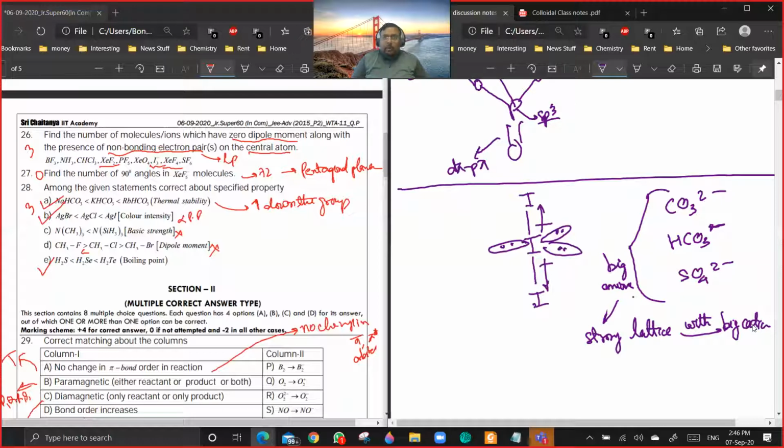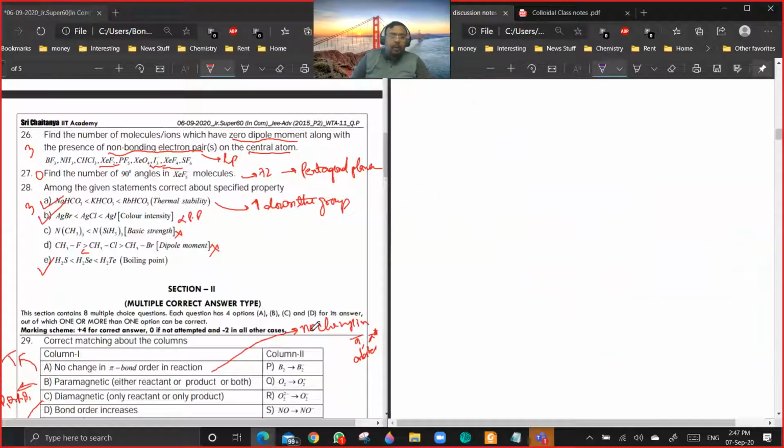Are you getting a point? So there is Na2CO3, K2CO3, and Rb2CO3. Are you getting a point? Yes or no? Similarly, calcium carbonate, strontium carbonate, barium carbonate, thermostability increases down the group. By the same logic, Li2CO3 will be thermally unstable. We'll be discussing that point in this chapter. Are you getting my point? Yes or no? Okay. So after this, option B.